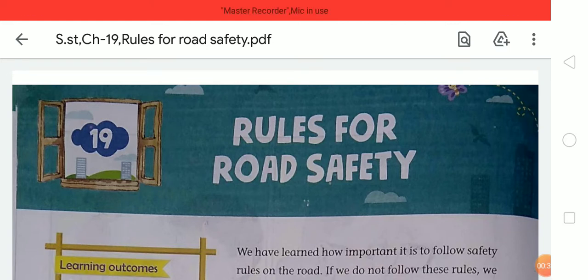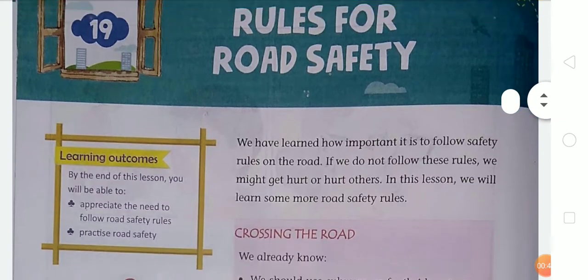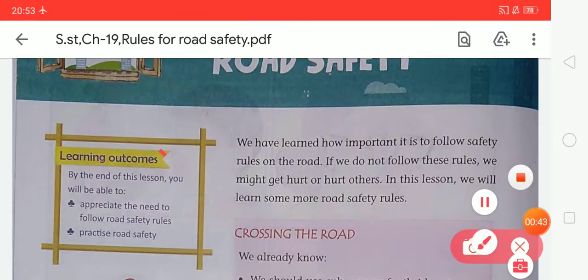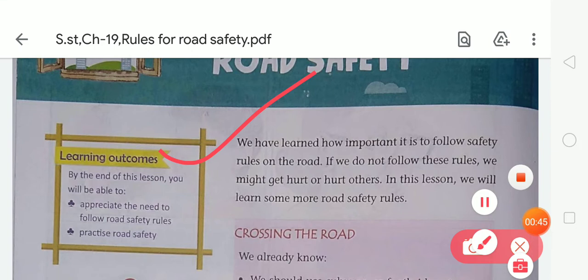So students, now let's start. So here you can see we have learned how important it is to follow safety rules on the road. If we do not follow these rules, we might get hurt or hurt others. In this lesson, we will learn some more road safety rules.